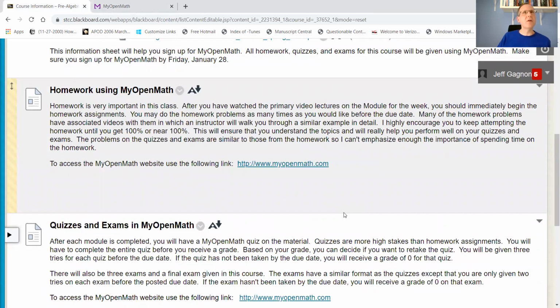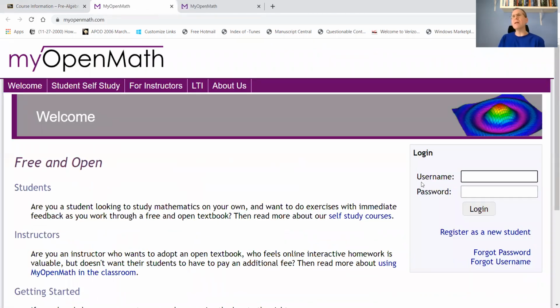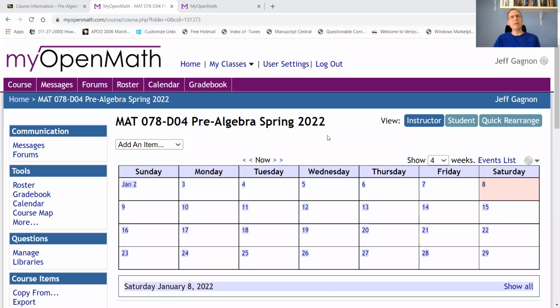Okay, so let me actually show you the My Open Math site. There are links all over to it, so I'll just click on that. Here's where you would click register as a new student, and then input that course ID, all of your information, and the enrollment key to get set up for the course. Now let me get into your particular course. Okay, so here's your course, Pre-algebra spring. Make sure you're in the pre-algebra spring 2022 course, which you should be as long as you put that correct course ID in there.